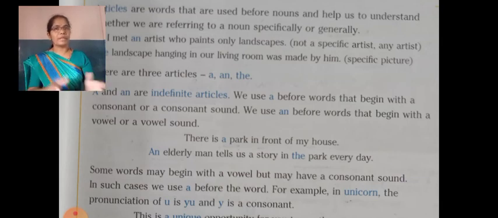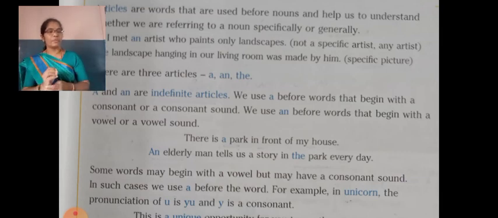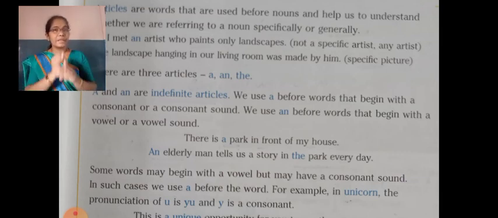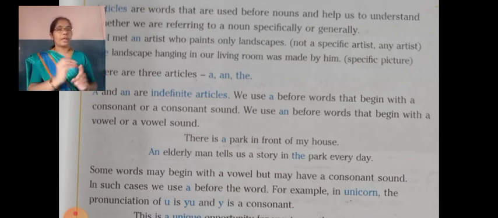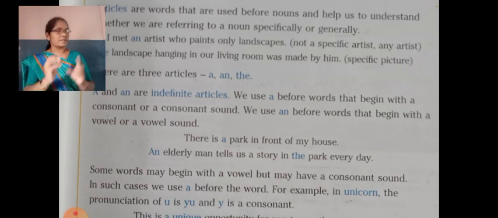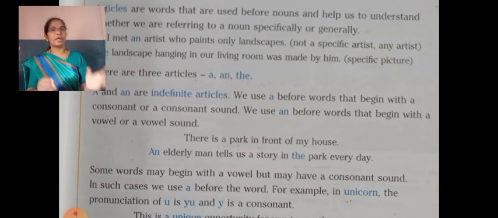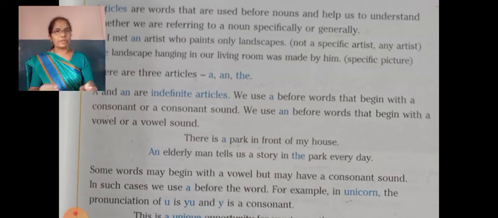By the same rule, H is silent in this word, and the pronunciation starts with O, which is a vowel sound, so before that we have to use an.